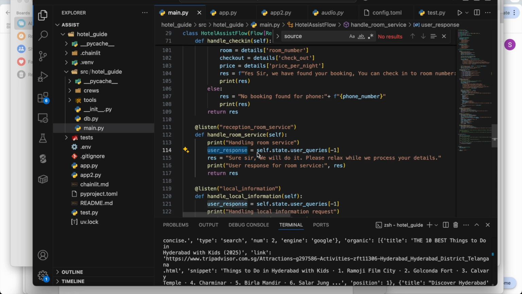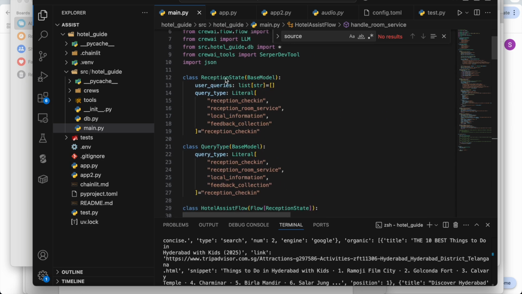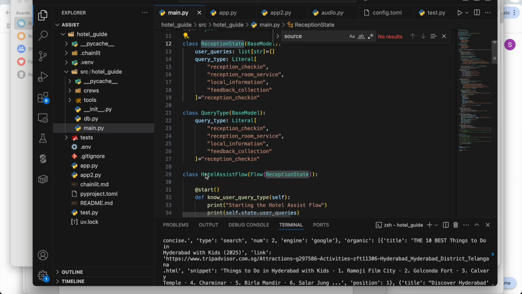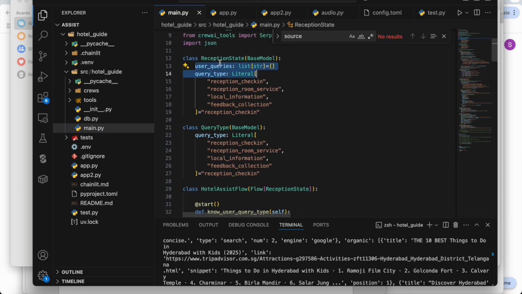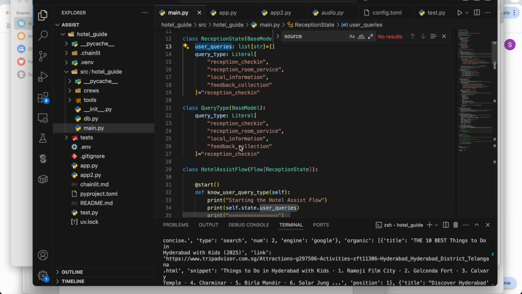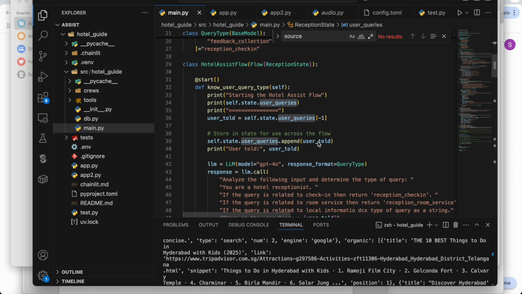Just simple flows. And if you see, I'm using the state as well. At every stage, I am updating the state variable. Now, how am I creating the state? If you come here, this is my reception state. For this hotel assistant class, which is our class where we have all the methods, it is taking this particular state. Here I have two variables: one is user query, one is the question type. Like in LangGraph, how we have the state variable, similarly the same concept of state variables we do have here. We can access it wherever we want, or we can append at every stage.